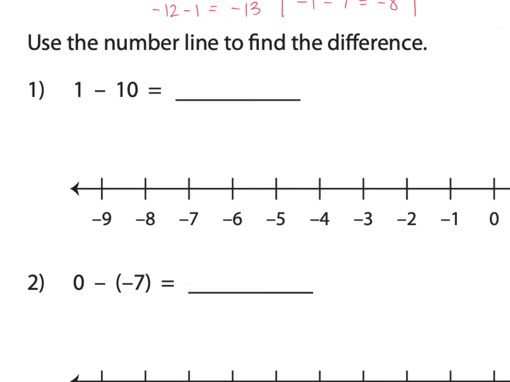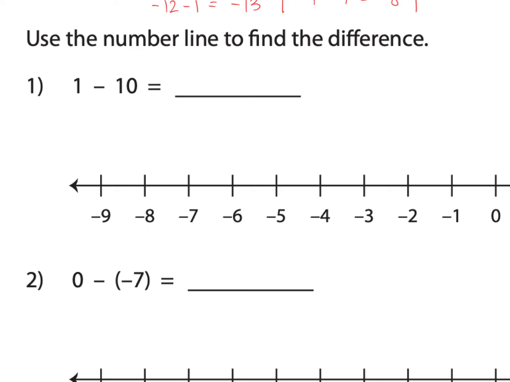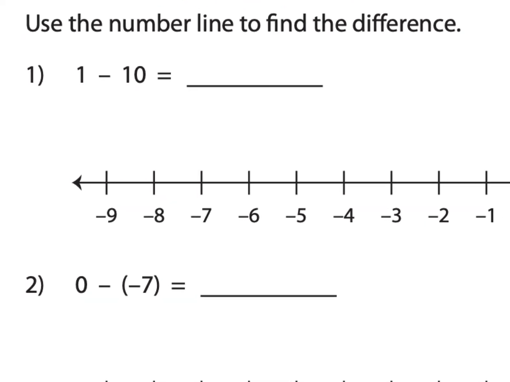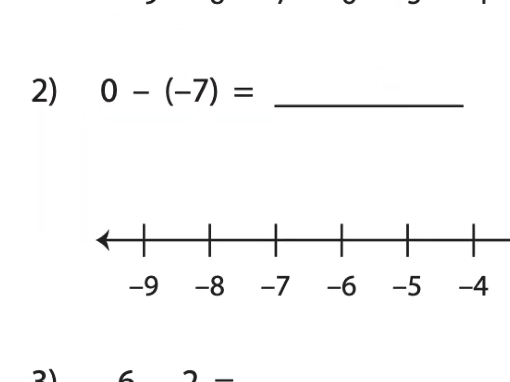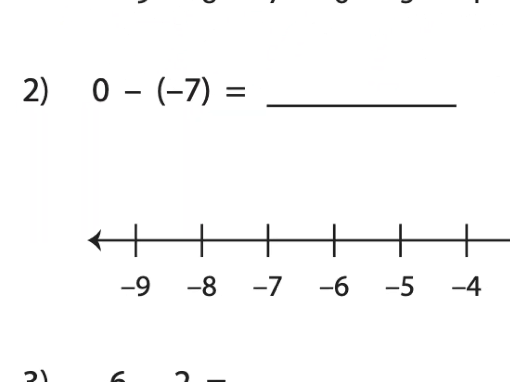If you get the sign wrong when you're solving these, guys, the whole question's going to be wrong. So think, you only have $1. You're borrowing 10. After you give your mom that dollar, you still owe her $9. Negative 9. Okay, let's take a look at number 2 here. 0 minus negative 7 equals positive 7, right? A negative and a negative give me a positive 7.